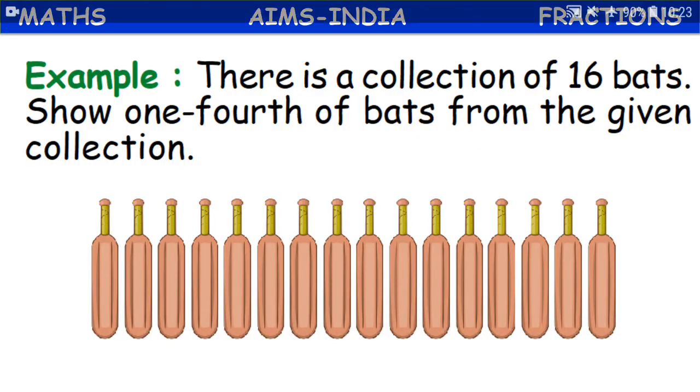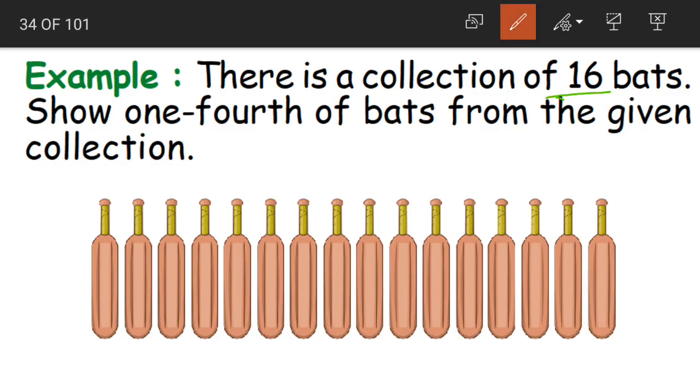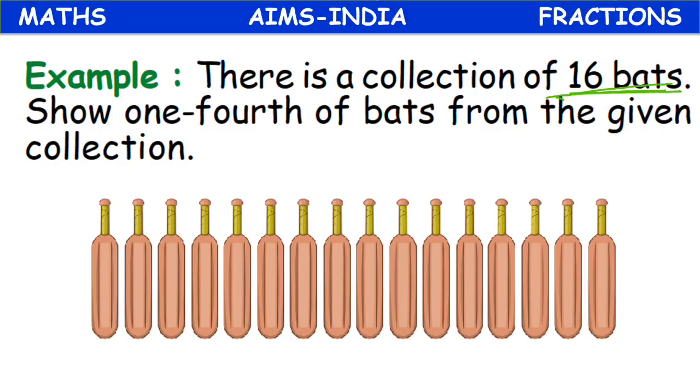Next example. There is a collection of 16 bats. Show 1/4 of bats from the given collection. Now see, the difficulty level has increased. What are we having here? We are having 16 bats. And what should we show? We have to show 1/4 of these bats.